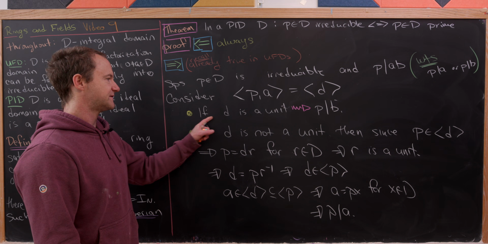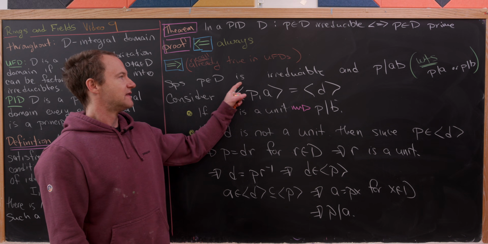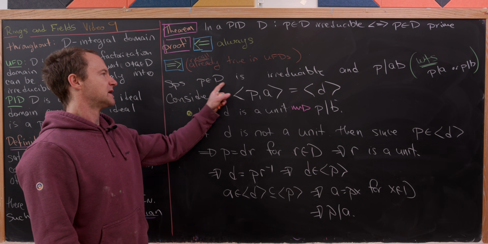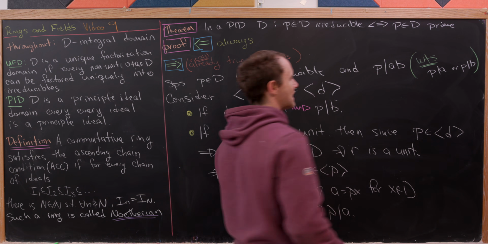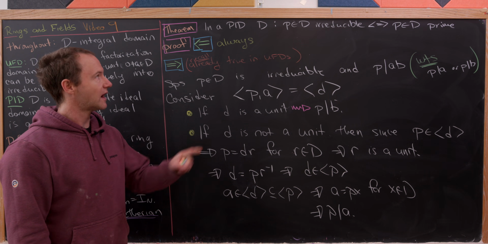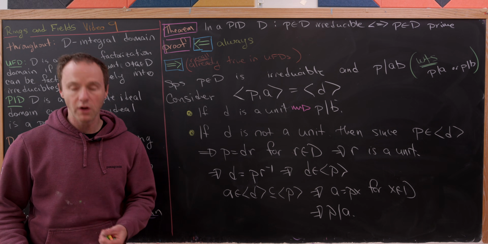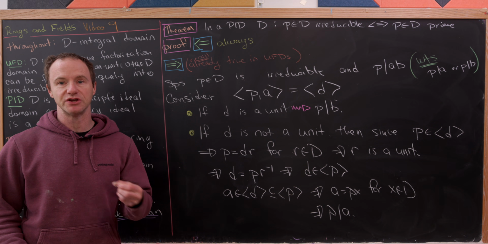So check it out. We've done it. If D is not a unit, P divides B. If D is a unit, P divides A. That means we've started here. P is an irreducible in a PID. It divides A times B. That means it must divide one of them. But that's the definition of P being prime, so that means we've proven this theorem. Okay, so now we're going to jump into our big proof that every PID is a UFD.